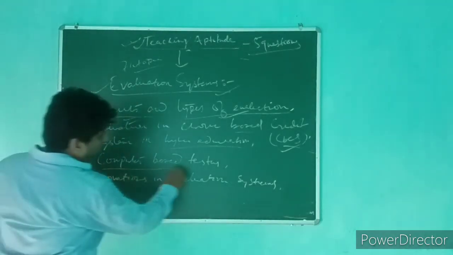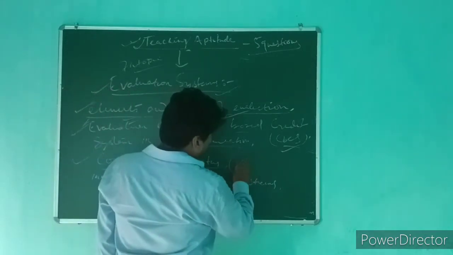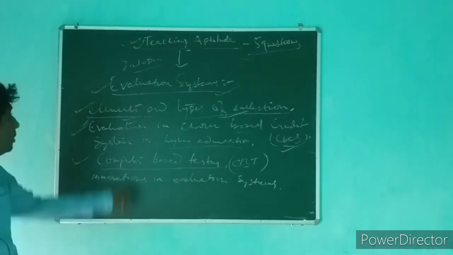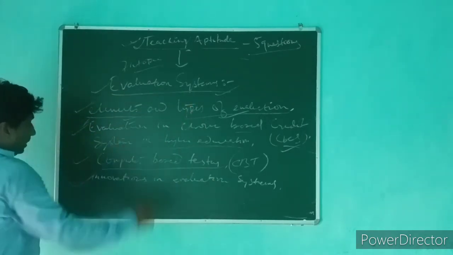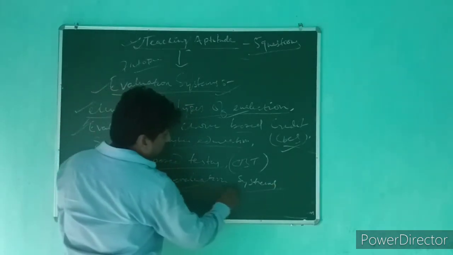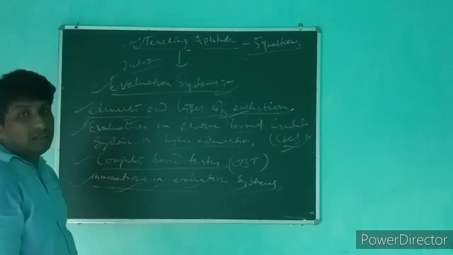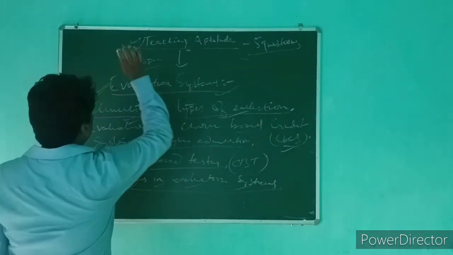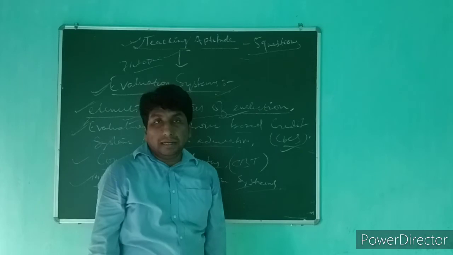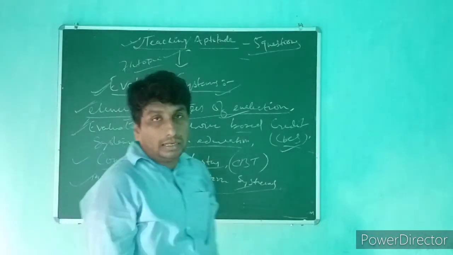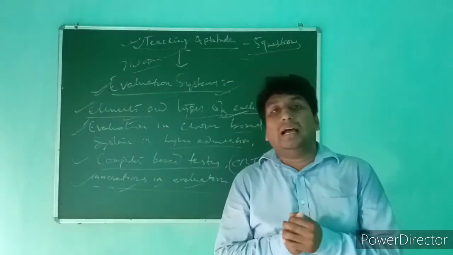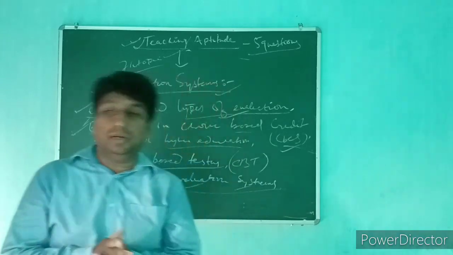The third one is computer based testing, also known as CBT. This is the third subtopic within the evaluation system. And the last one is innovations in evaluation systems. These are the 4 key concepts that we have to study within the 7th subtopic, evaluation system, of the section teaching aptitude. So this is the detailed syllabus of teaching aptitude for UGC NET paper 1. I hope this will be very helpful from your examination point of view.